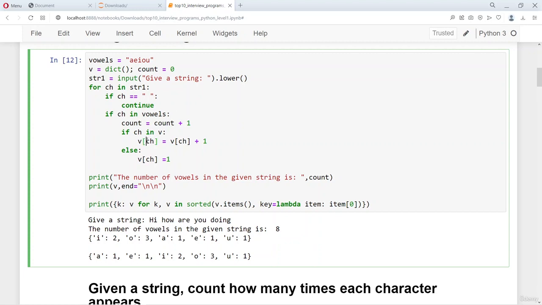So CH, which is a character, acts as the key in the dictionary, and if it occurs more than once, the count is incremented. If it is occurring for the first time, the count is set to 1. So this if statement is for repeated occurrence of a vowel, whereas this else statement is for the first time occurrence of the vowel or the single occurrence of the vowel. And this if statement is for counting the total number of vowels. So this is interesting in the sense that we also count the number of vowels, as well as we count the frequency of the vowel.